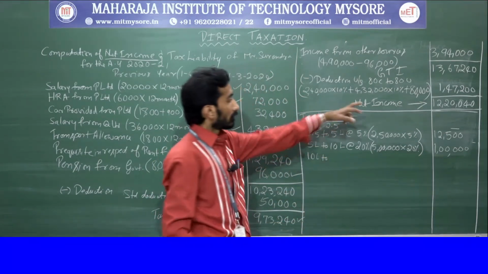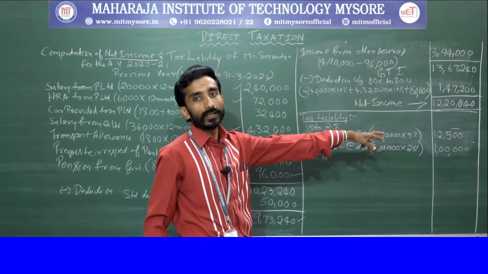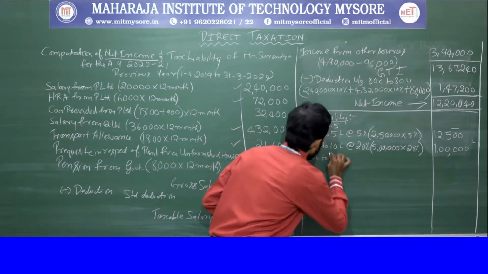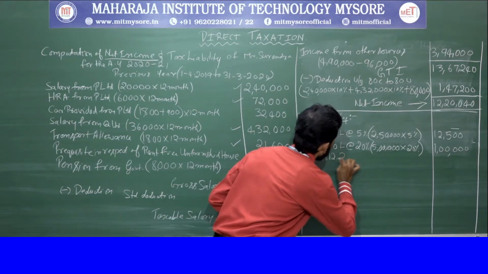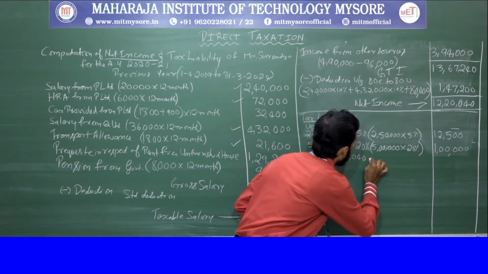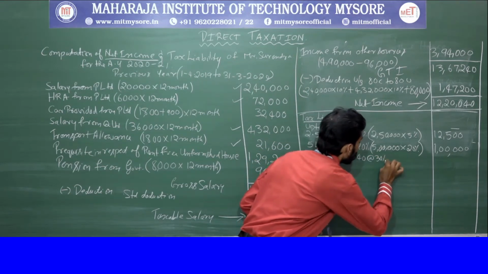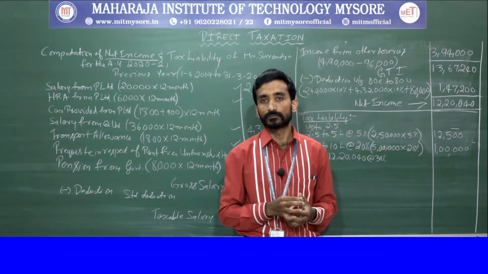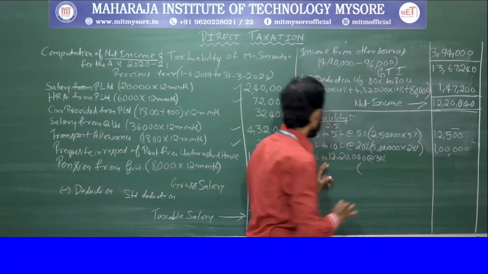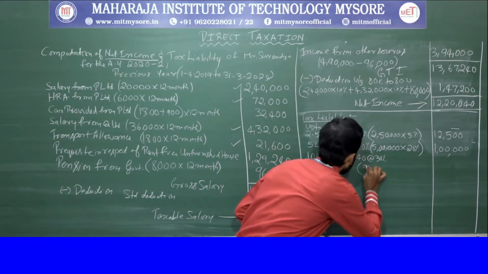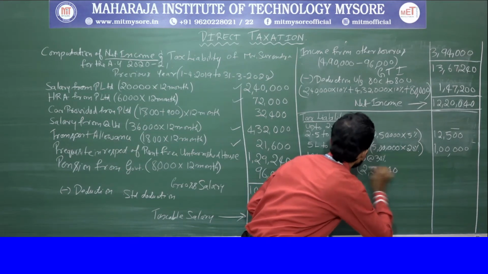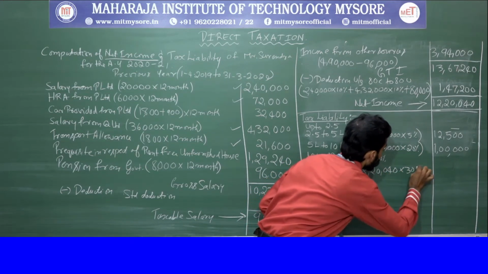Next is 10 lakh to this amount, 12 lakh 20,040, at 30%. Understanding? At 30%. So what will be the difference of this? 2 lakh 20,040 into 30%.